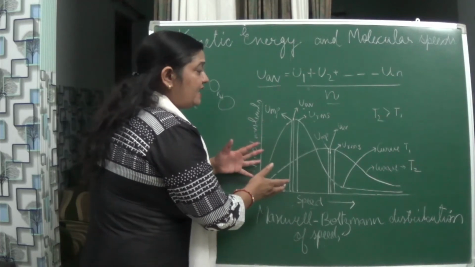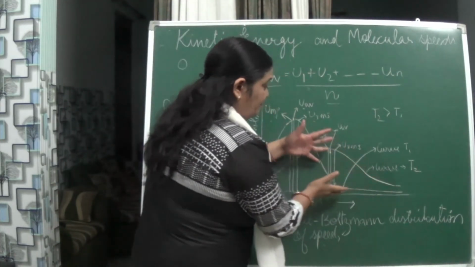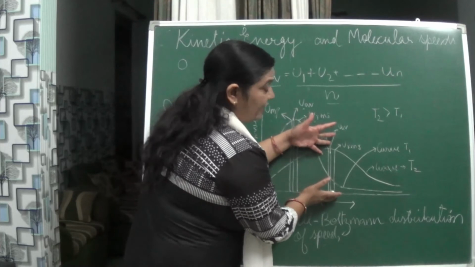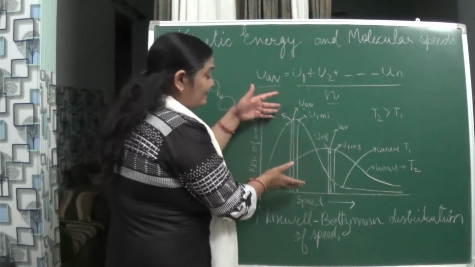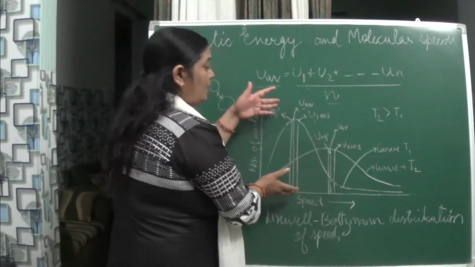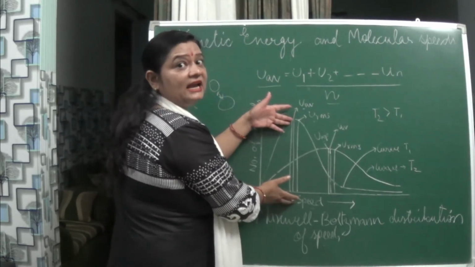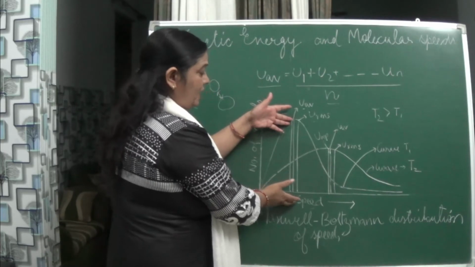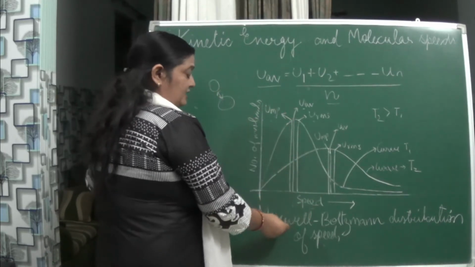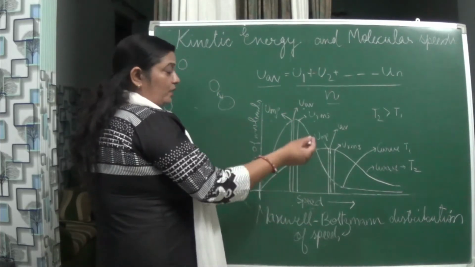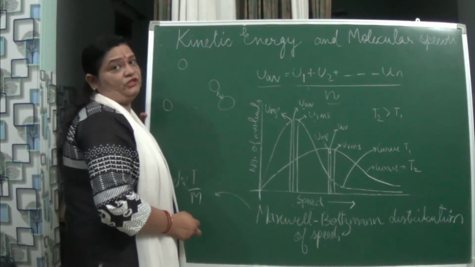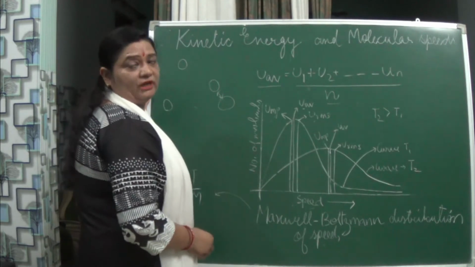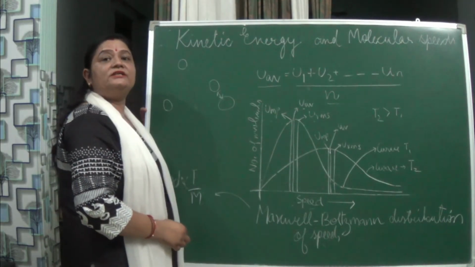When temperature is increased, the speed also increases, but when temperature is less, the speed is less. This is how Maxwell and Boltzmann could explain the distribution of speeds of the molecules of gases at different temperatures.